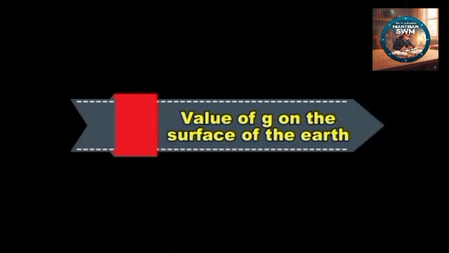Acceleration is a vector. As the gravitational force on any object due to the Earth is directed towards the center of the Earth, the direction of the acceleration due to gravity is also directed towards the center of the Earth, that is vertically downwards. Now, value of g on the surface of the Earth.